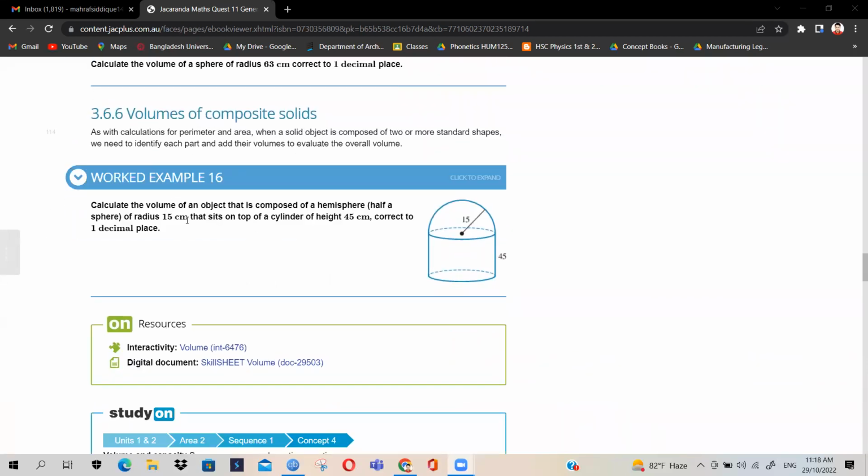Okay, so let's see the volume of some composite solids. Now comes the creativity. Before that, let me give you another link.